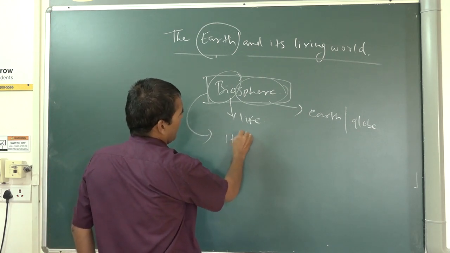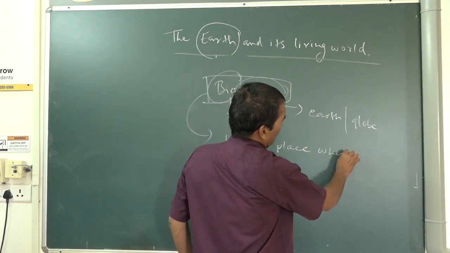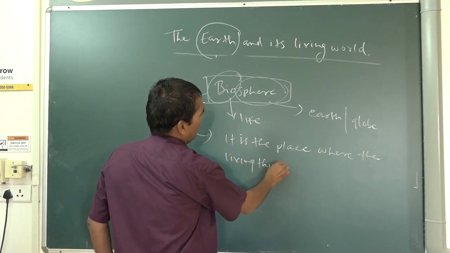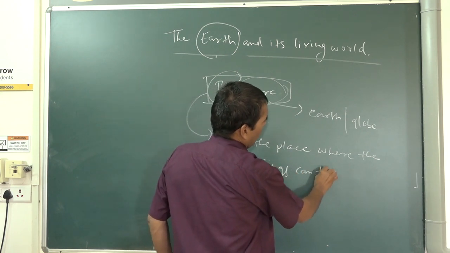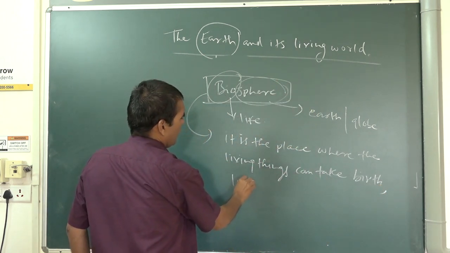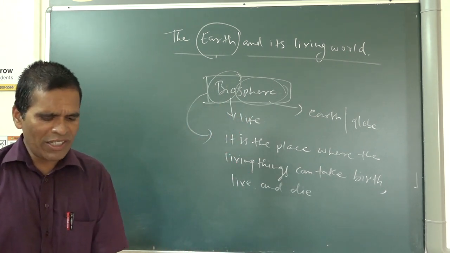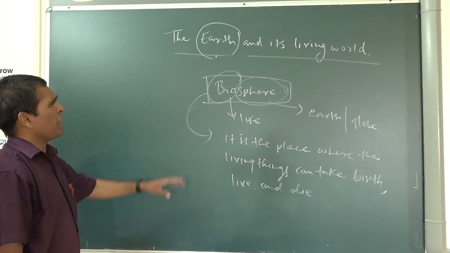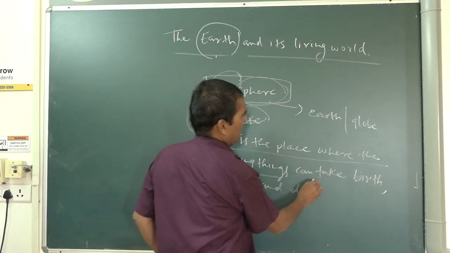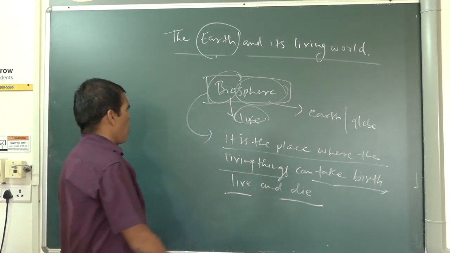The biosphere is the place where living things can take birth, live and die. This process occurs there. The biosphere means living things, life. It is the place where living things can take birth, live and die. This process occurs